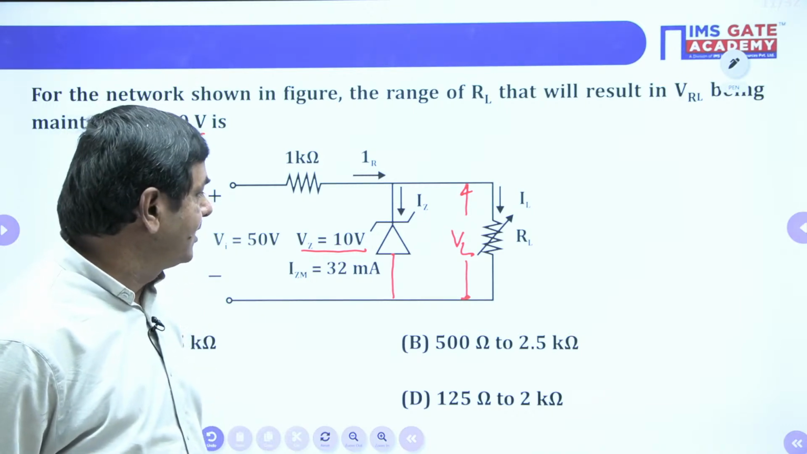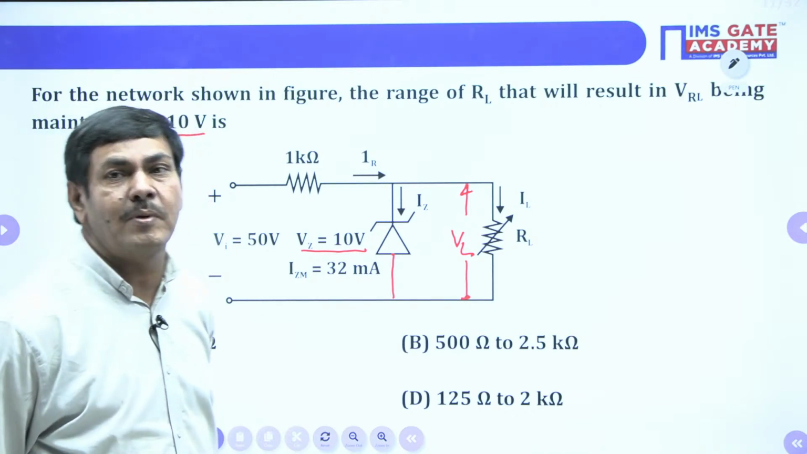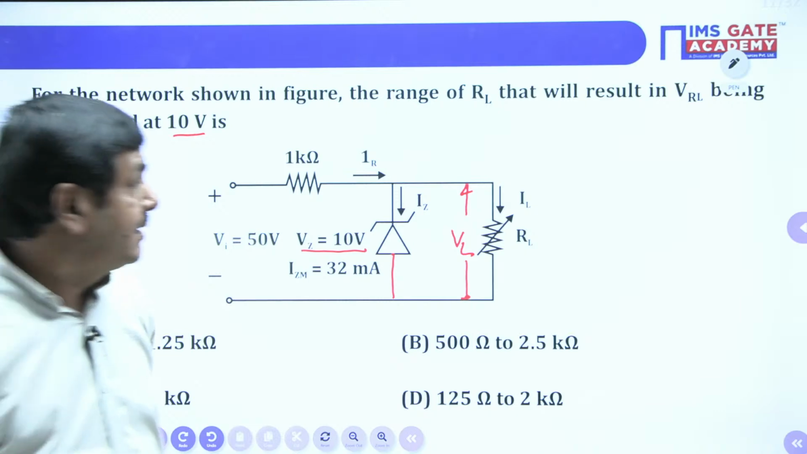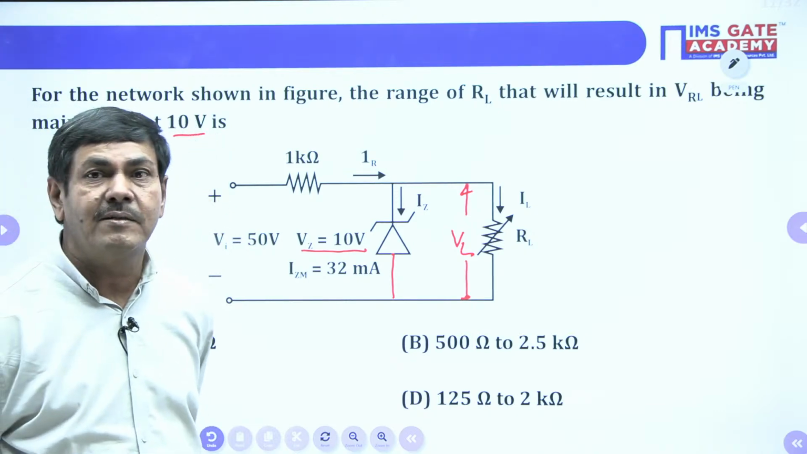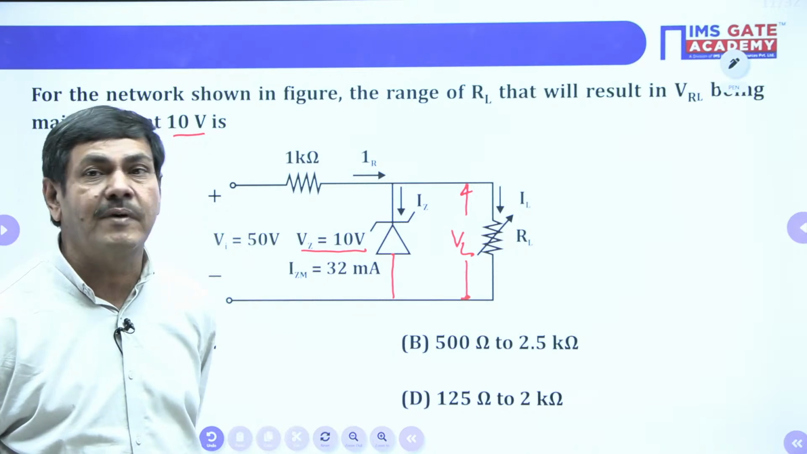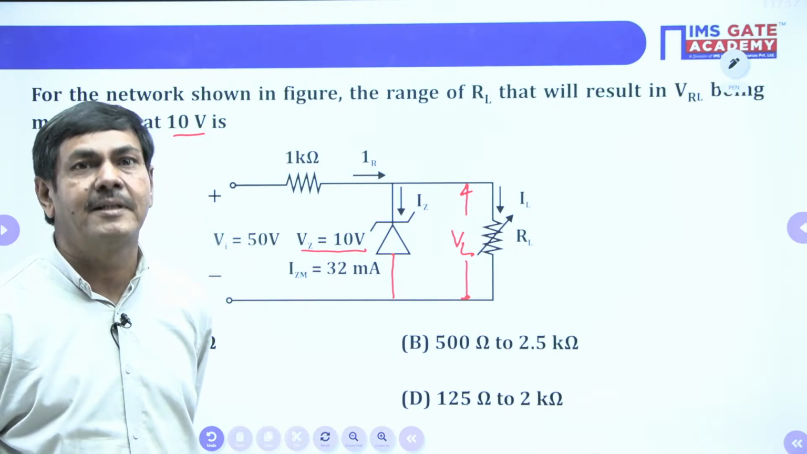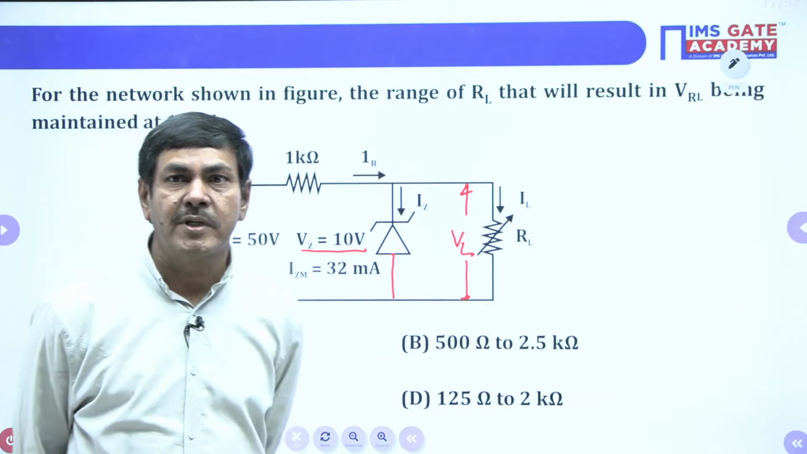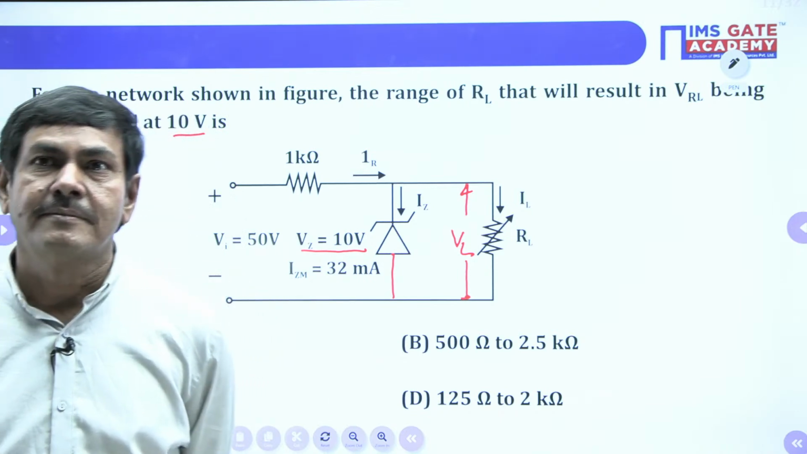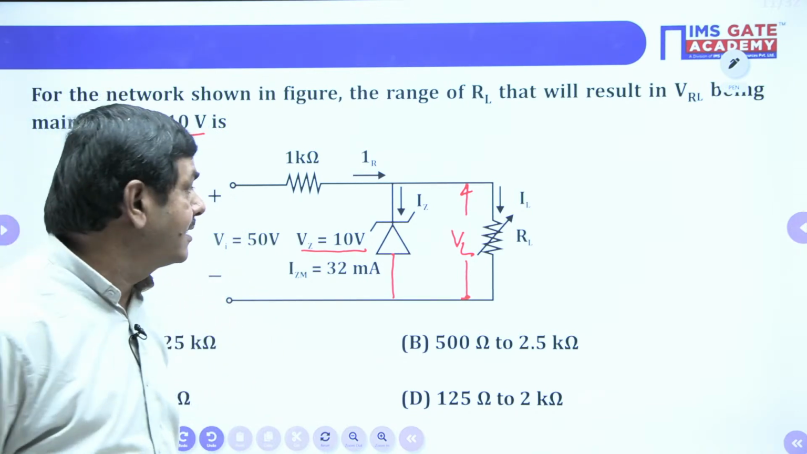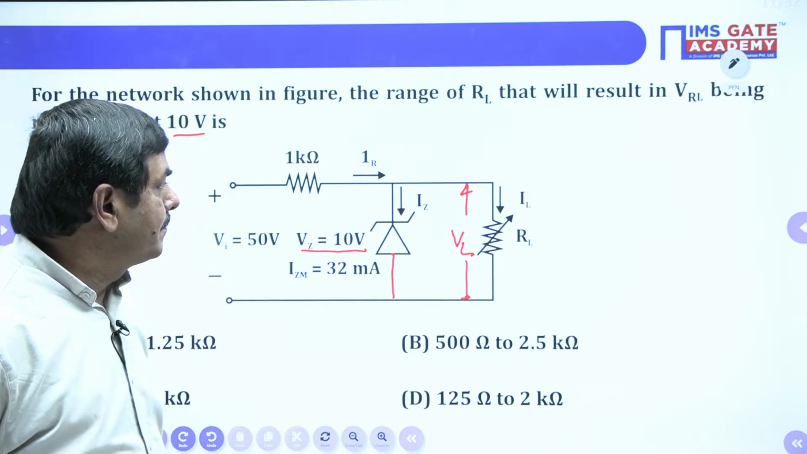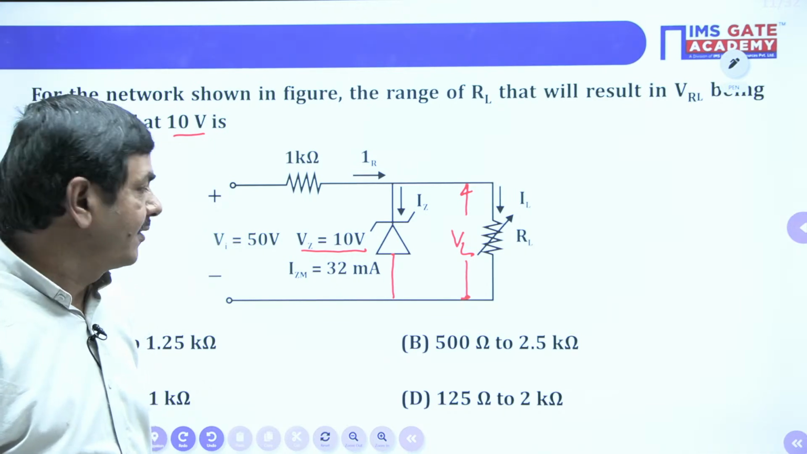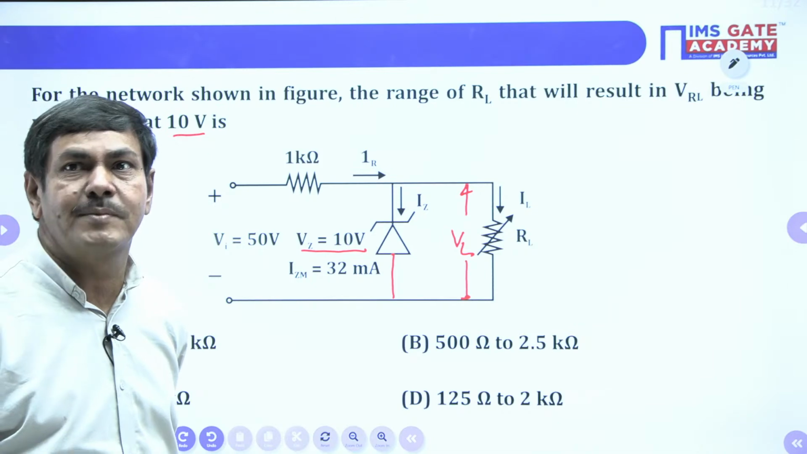Please message the answer you are getting by solving this problem. First, make an effort to get the answer for this question. What minimum value of RL is required? What maximum value of RL is required? Try to find that from the given network. Can anybody message the answer? Any student can message. Maximum load resistance and minimum load resistance required from this problem. In what way can we calculate? That is my question.